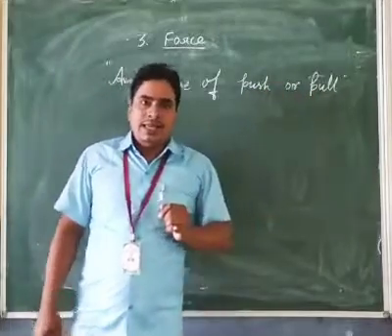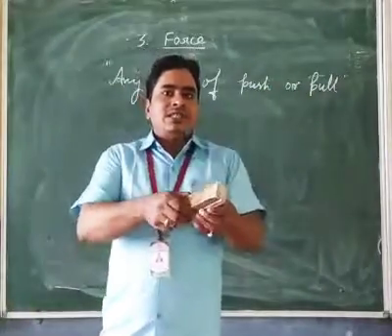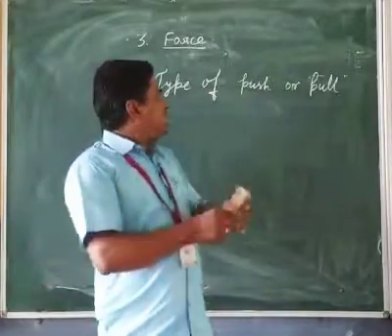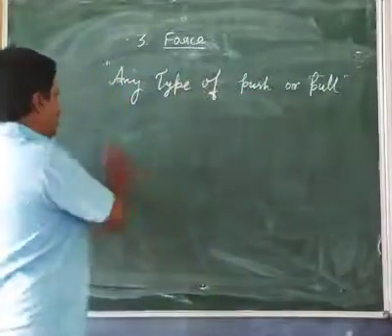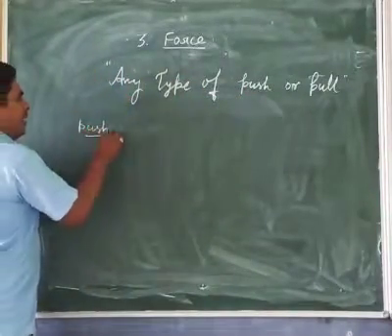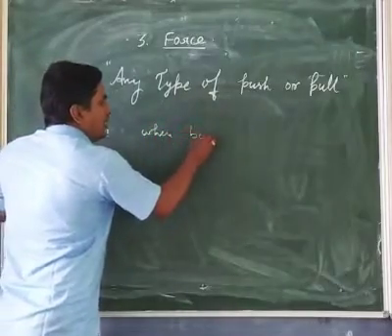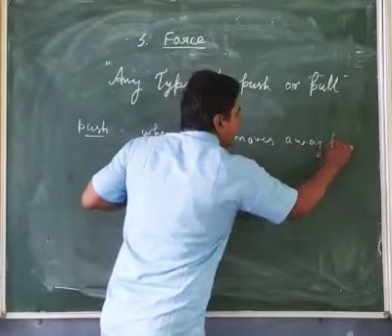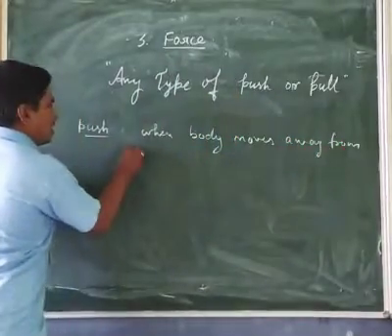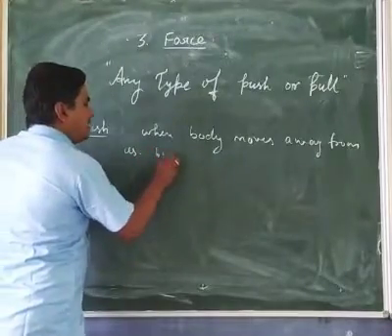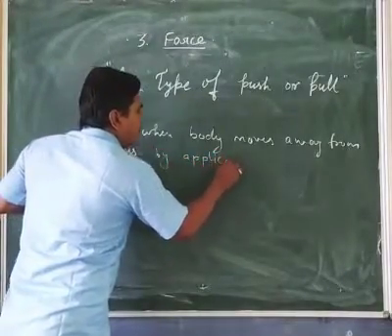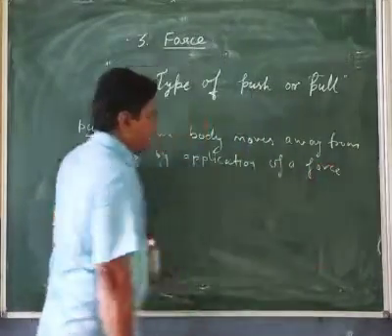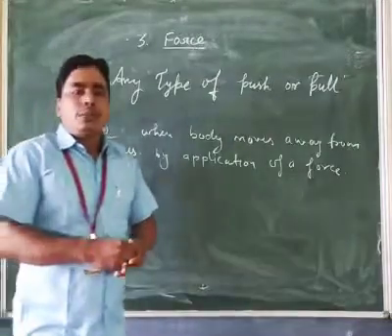What is push? When we apply force and the object moves away from us, this type of force is called push. Again, listen: when a body moves away from us by the application of a force, then this type of force is called push.